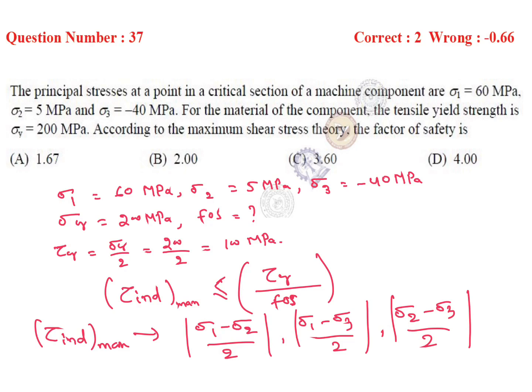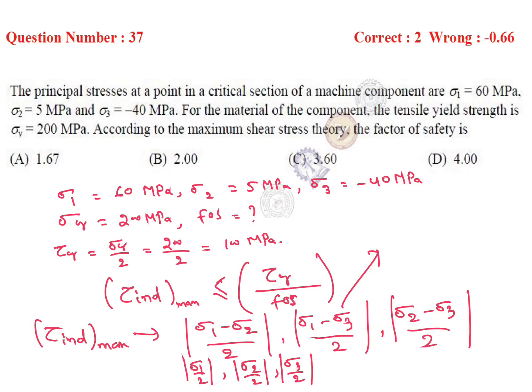Or we can write sigma 1 by 2, sigma 2 by 2, or sigma 3 by 2. So if you try, maximum value we will get here from sigma 1 minus sigma 3.